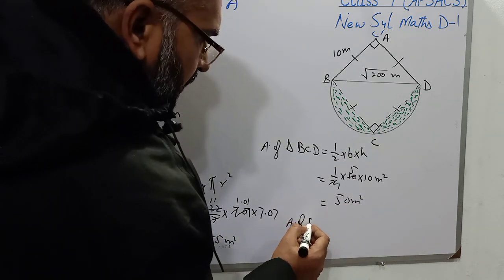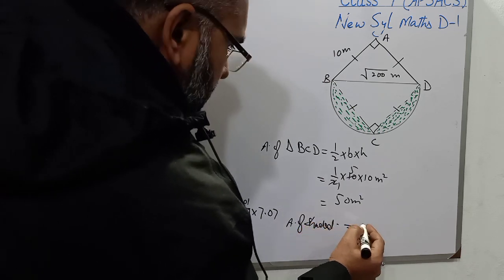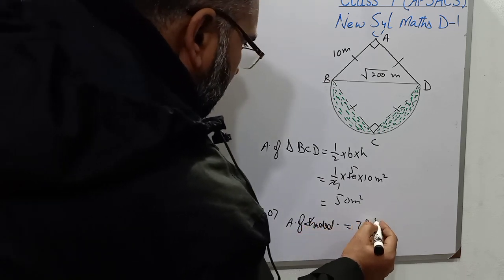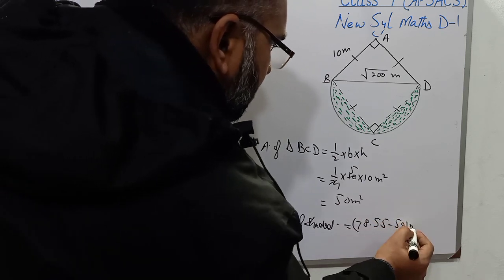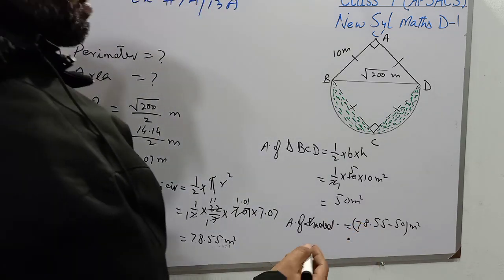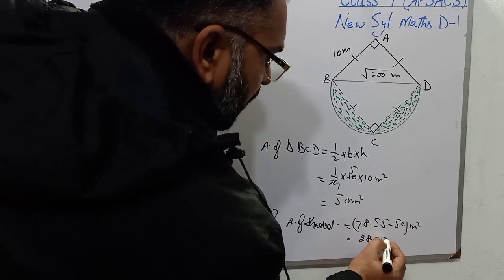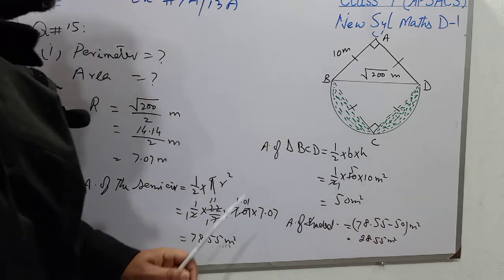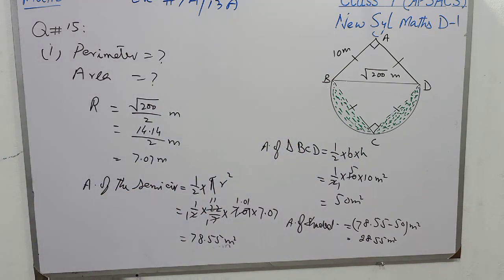Now students, area of the shaded region will be 78.55 minus 50 meters square. Subtracting 50 from 78.55, we have 28.55 meters square as the area of this shaded region.